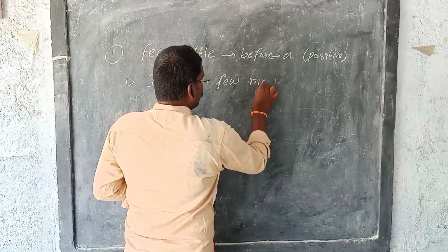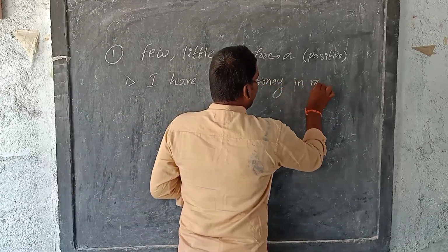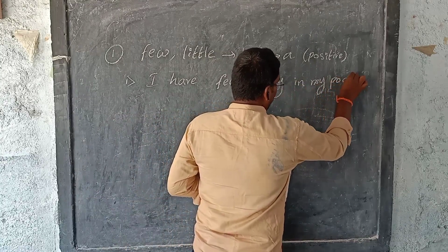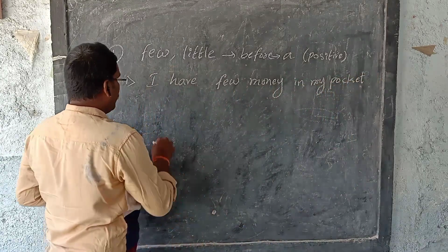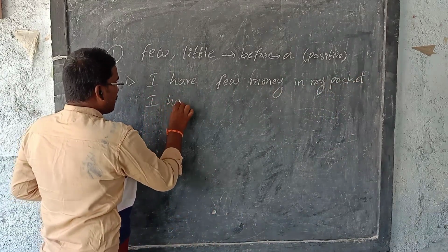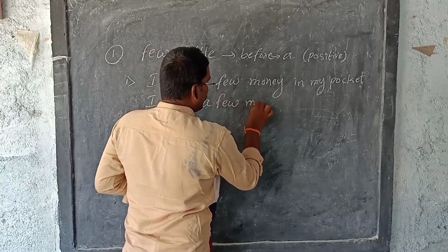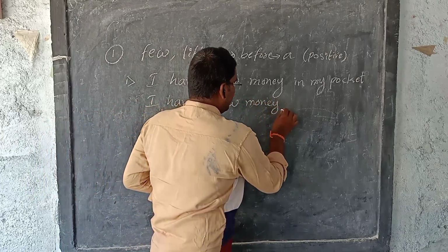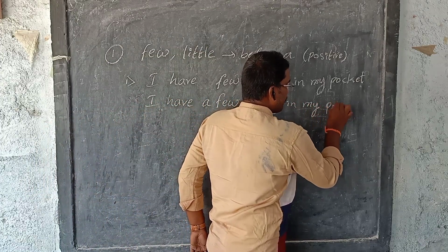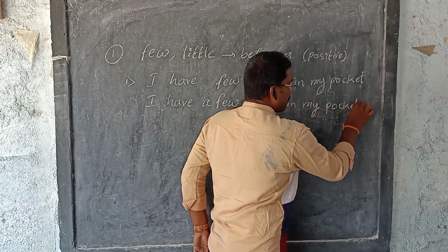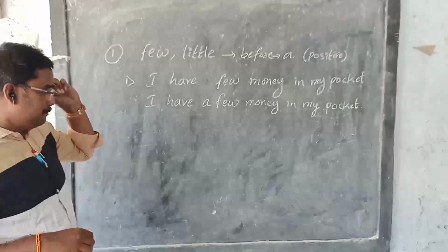I have few money in my pocket. I have a few money in my pocket or in my purse. So here both are there.